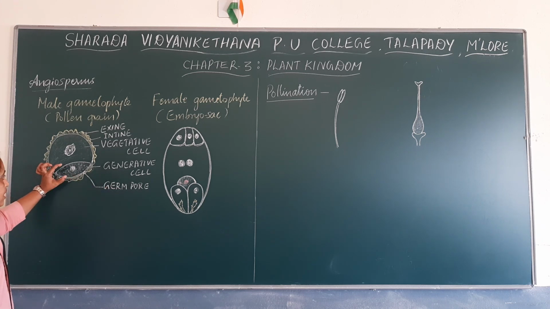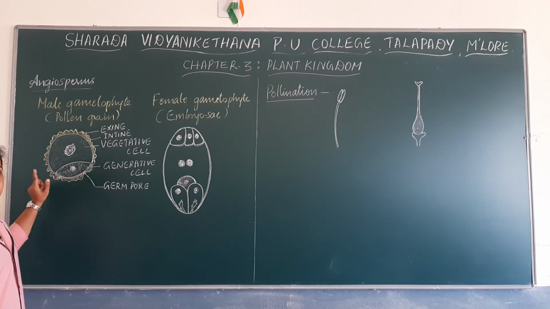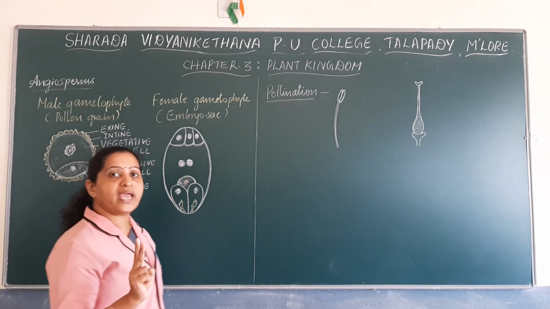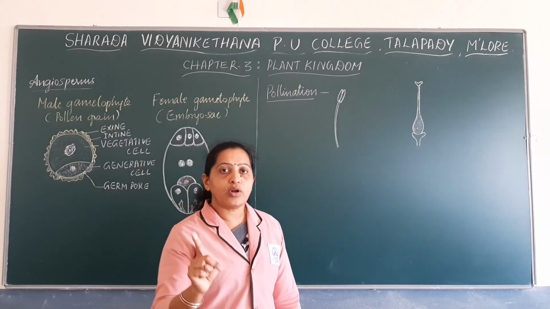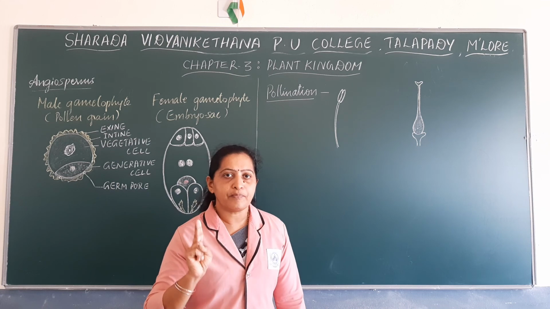It is this generative cell which undergoes division to form 2 male gametes. This is a gametophyte. Inside the gametophyte, the generative cell undergoes division to form 2 male gametes. And always remember that in angiosperms, one pollen grain produces 2 male gametes.